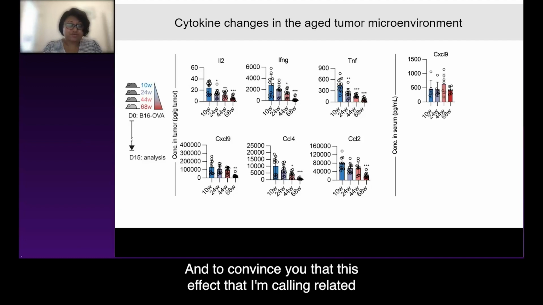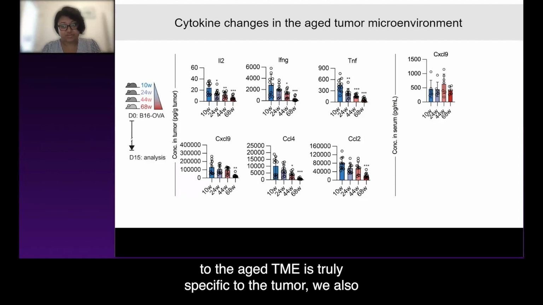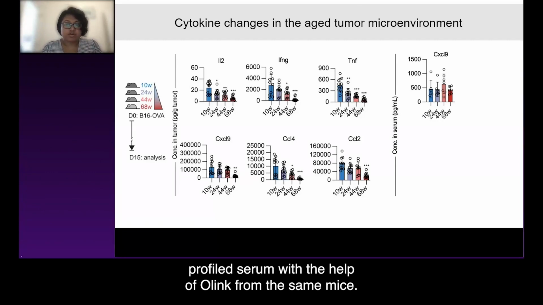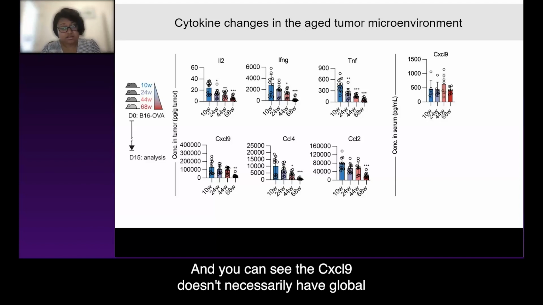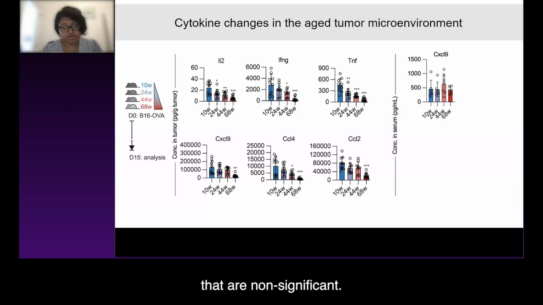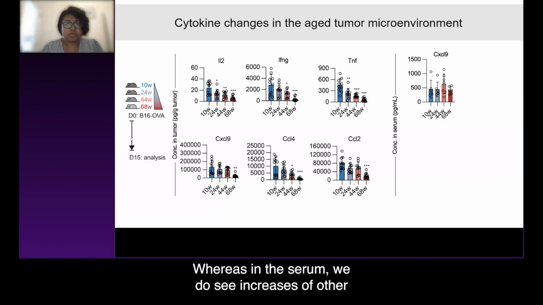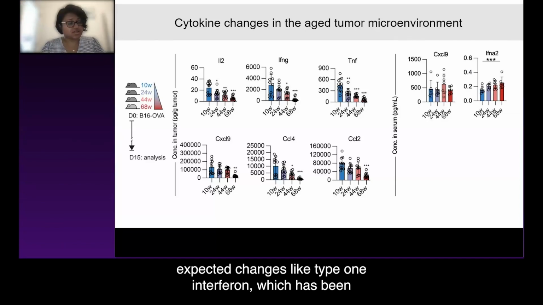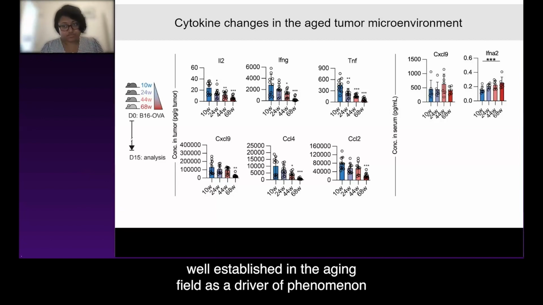And to convince you that this effect that I'm calling related to the HTME is truly specific to the tumor, we also profiled serum with the help of Olink from the same mice. And you can see that CXCL9 doesn't necessarily have global defects in the aged mice. In fact, if anything, maybe there's very slight increases that are non-significant. Whereas in the serum, we do see increases of other expected changes like type 1 interferon, which has been well established in the aging field as a driver of a phenomenon called inflammaging.